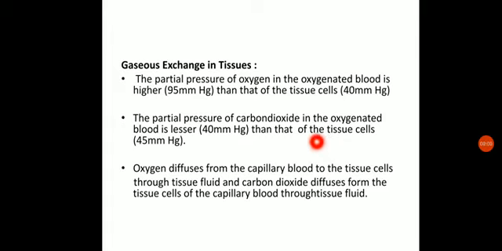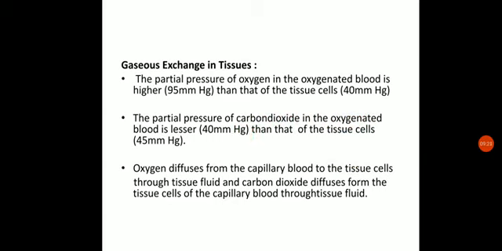So we can say the movement of the gases will be taking place from the oxygenated blood to the tissues. While for the carbon dioxide it will be just opposite. The partial pressure of carbon dioxide in the oxygenated blood is lower, that is 40 mm of Hg, and in the cells the carbon dioxide will be produced due to metabolic reactions, and it will be 45 mm of Hg.